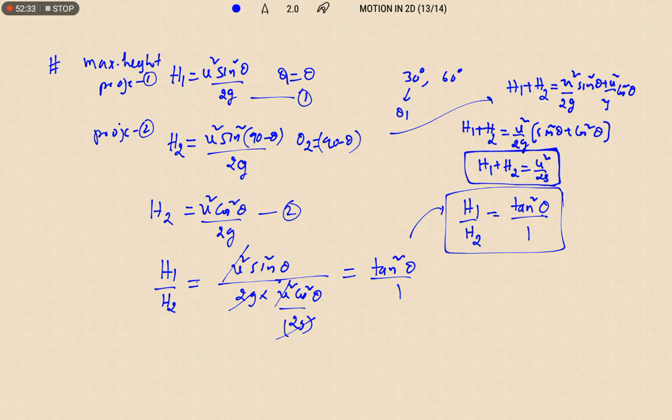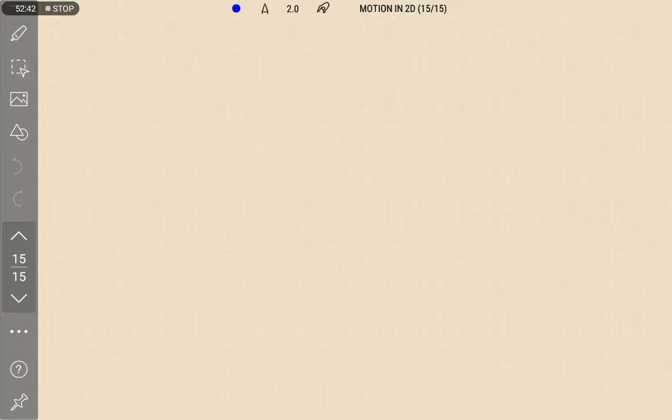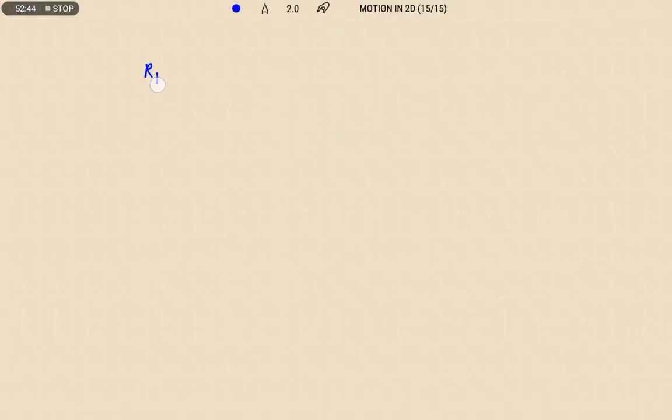Right. Then if you multiply the maximum heights, h1 into h2, we will do. The ranges are the same, so r1 is equal to r2, that is equal to r.